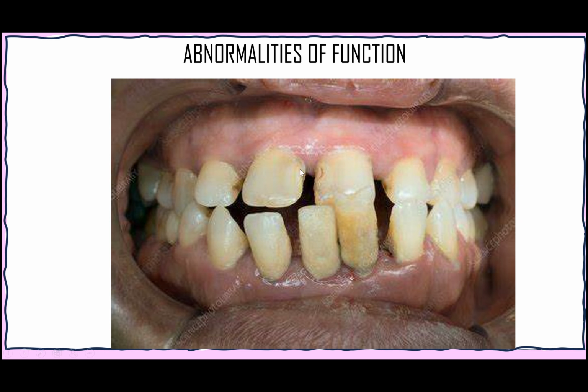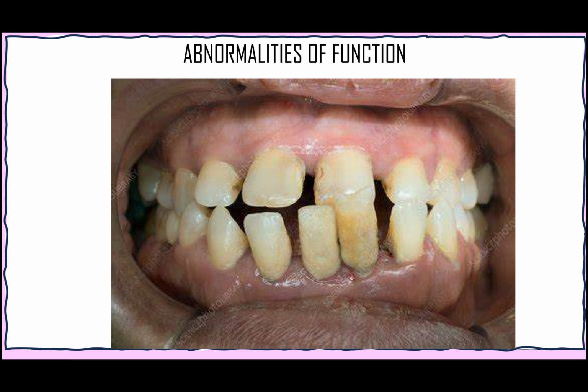As you can see in the diagram, the malocclusion has led to very severe periodontal loss, but also it is difficult for a patient to chew food in this condition because the teeth are very susceptible to break, and they also have less periodontal support, so they may be mobile or they may become mobile at some time, but this leads to abnormalities in function, and this is due to malocclusion.